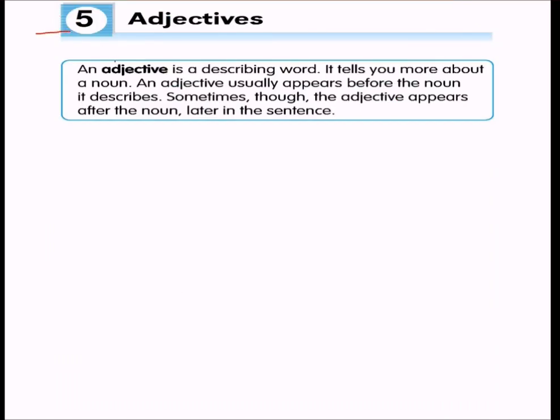Now let us talk about adjectives. An adjective is a describing word. It tells you more about a noun, so it describes a noun. An adjective usually appears before the noun, but sometimes the adjective appears after the noun later in the sentence, so it is not always the case.